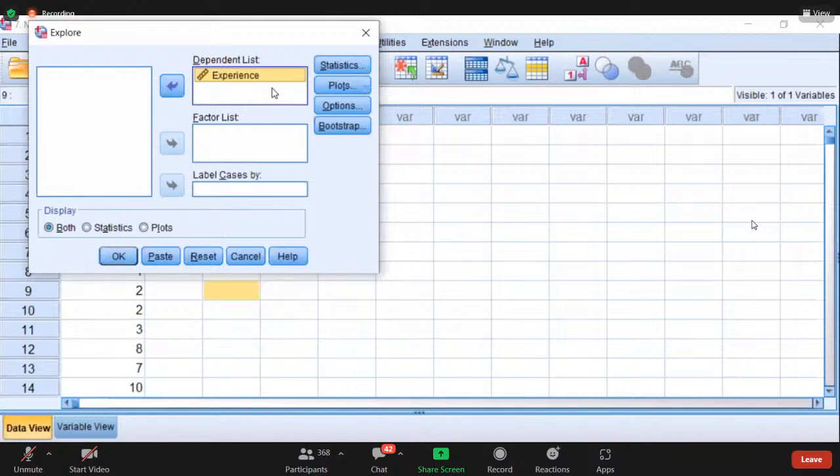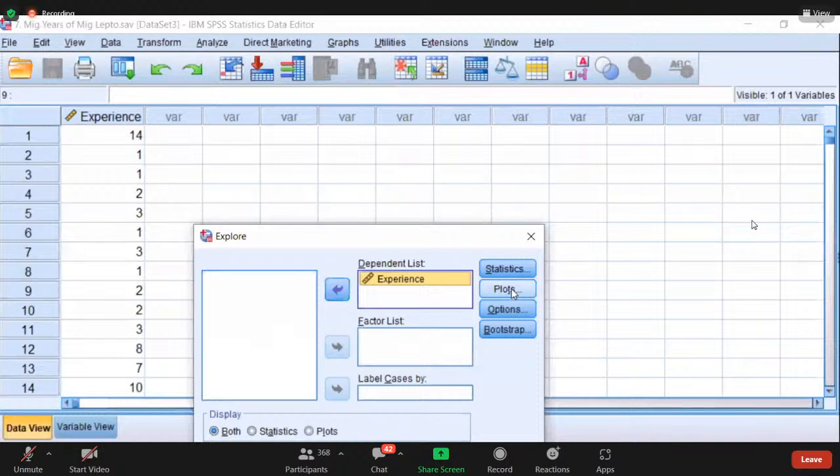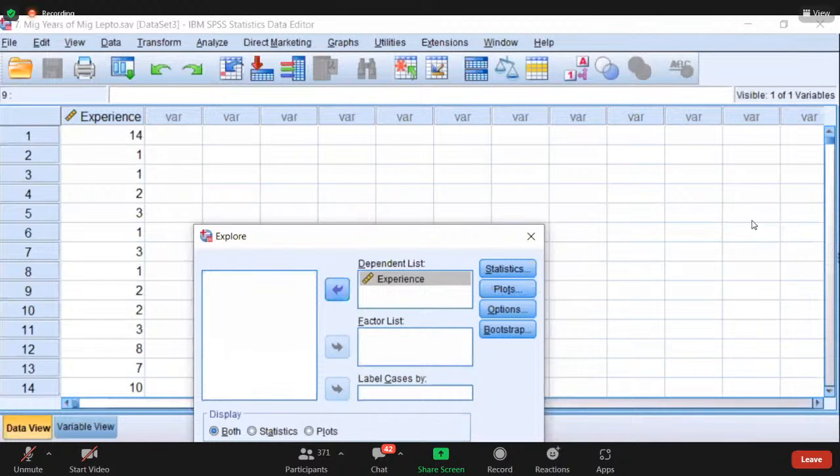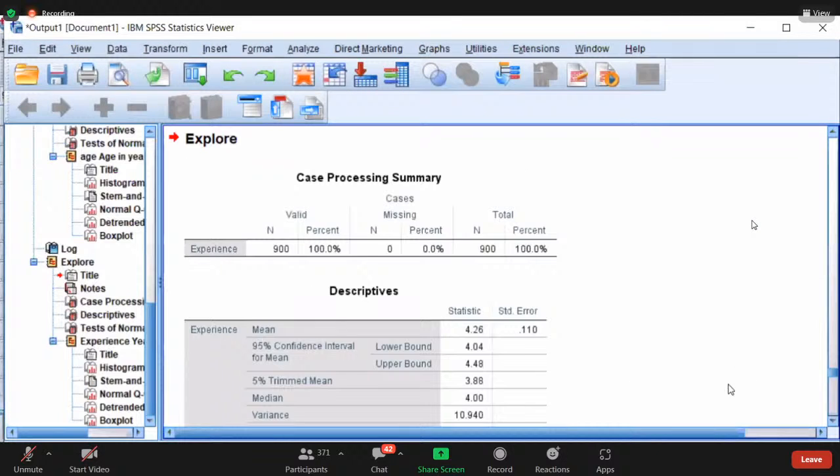Experience. Okay, so the plots, normality plots. So now continue.